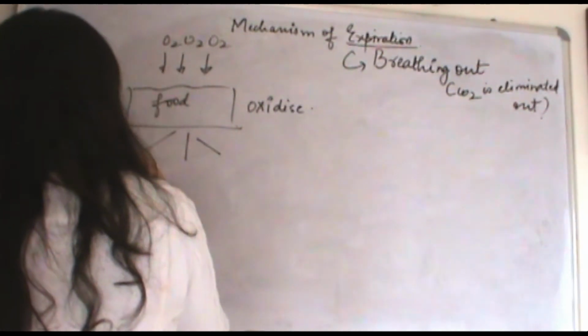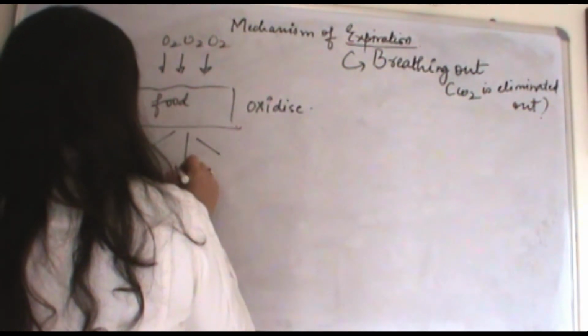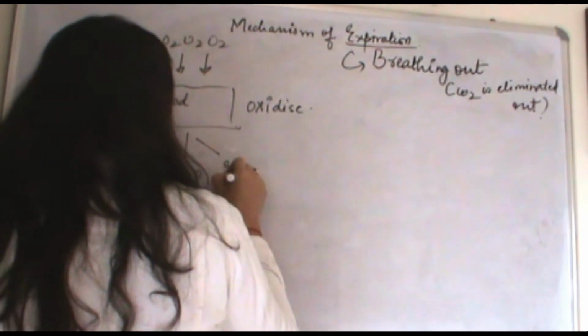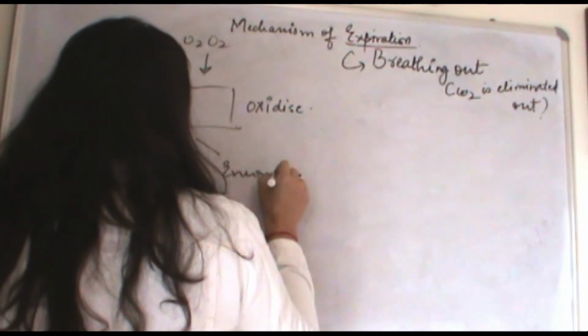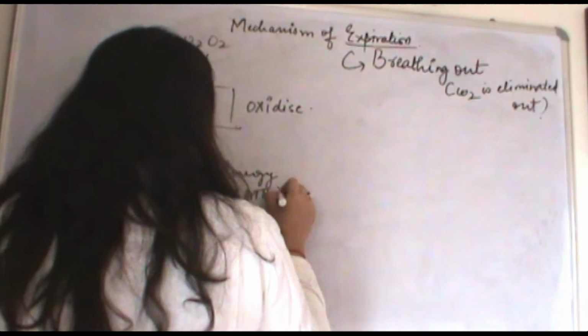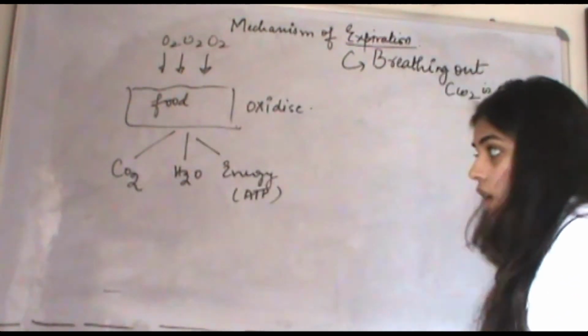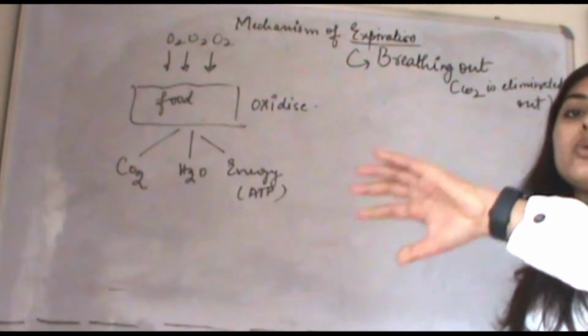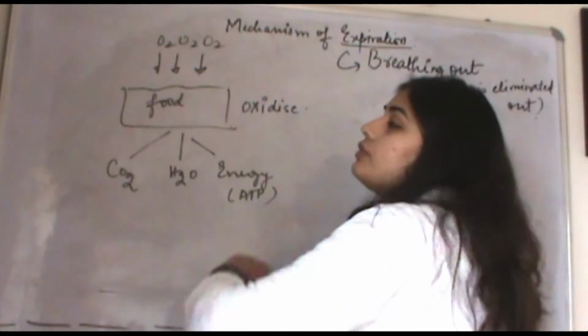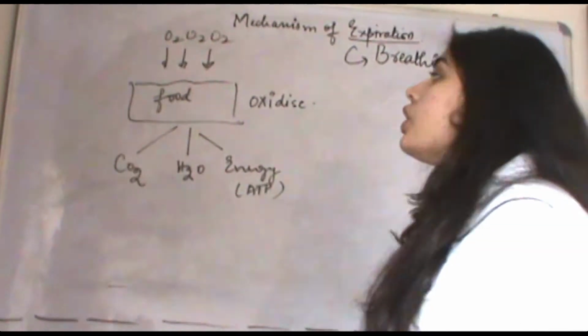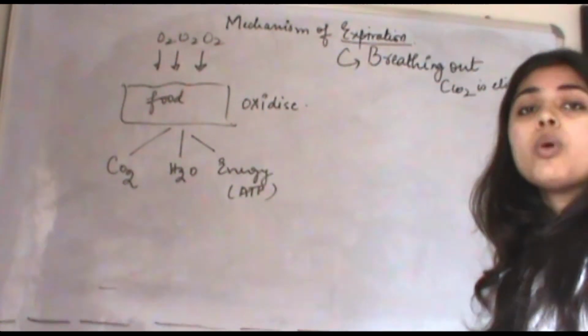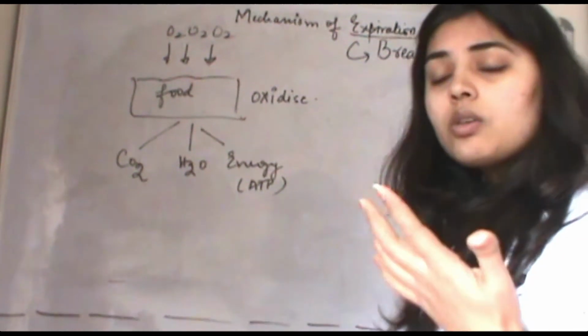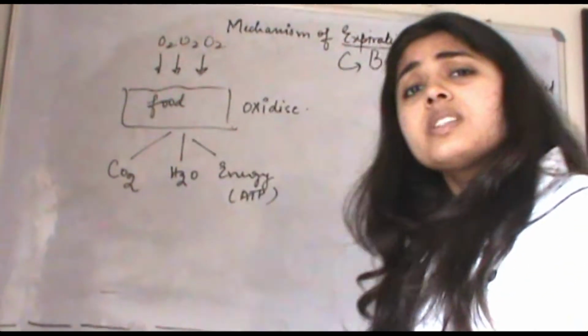After oxidation, it will release CO2, some amount of H2O, and energy in the form of ATP. These three things are released. As all the oxygen particles reach the food inside the cells, the food inside all the cells will be oxidized.